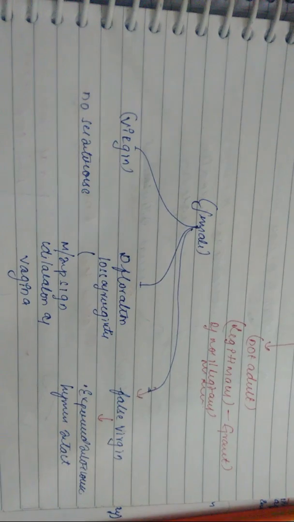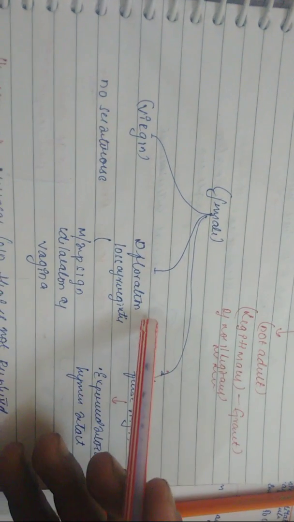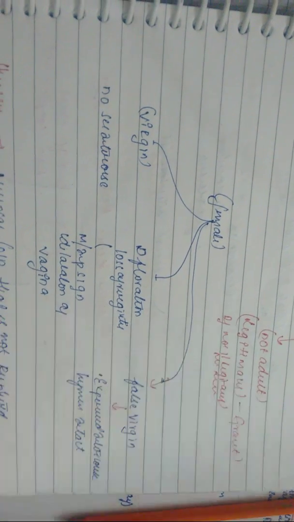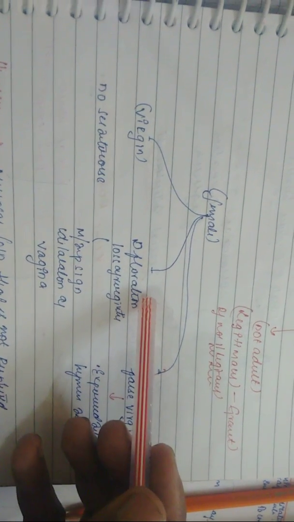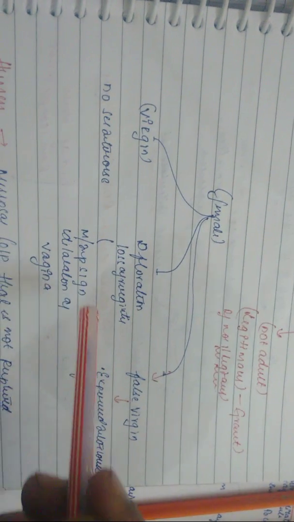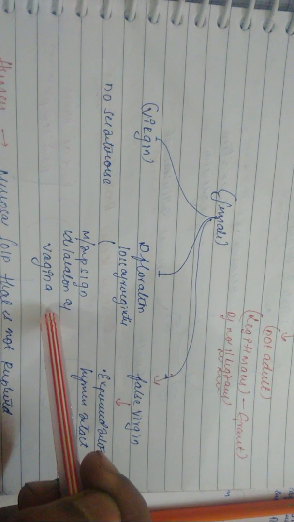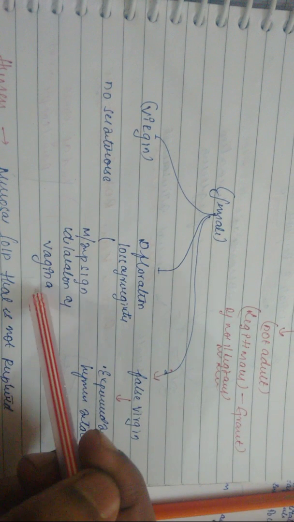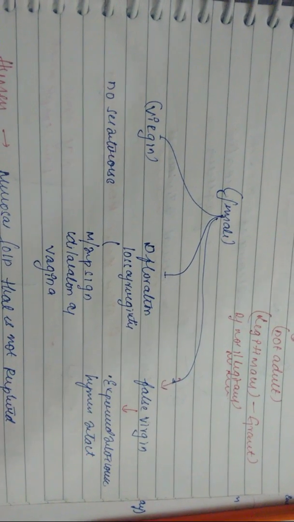What is defloration? It is a loss of virginity. A loss of virginity is known as defloration, and the most important sign is dilatation of vagina.